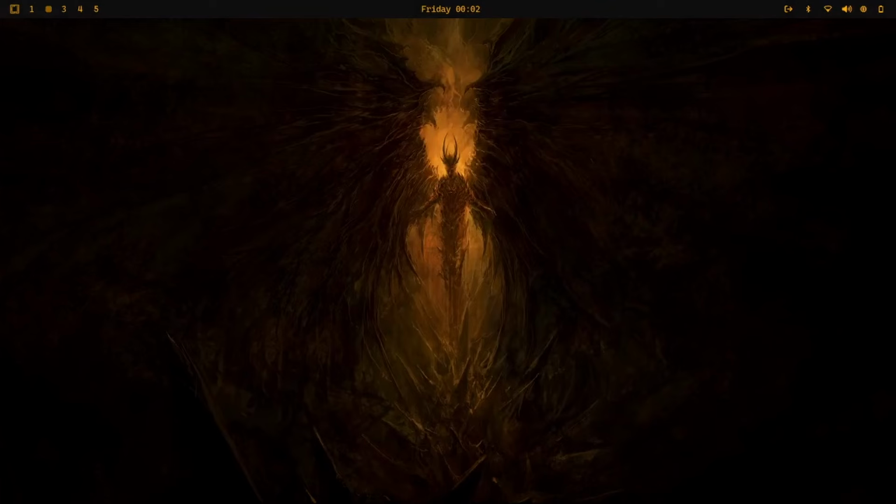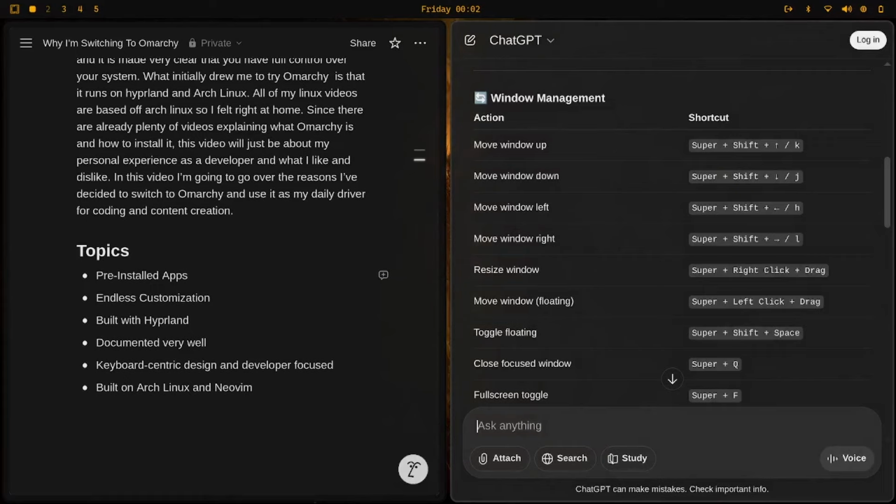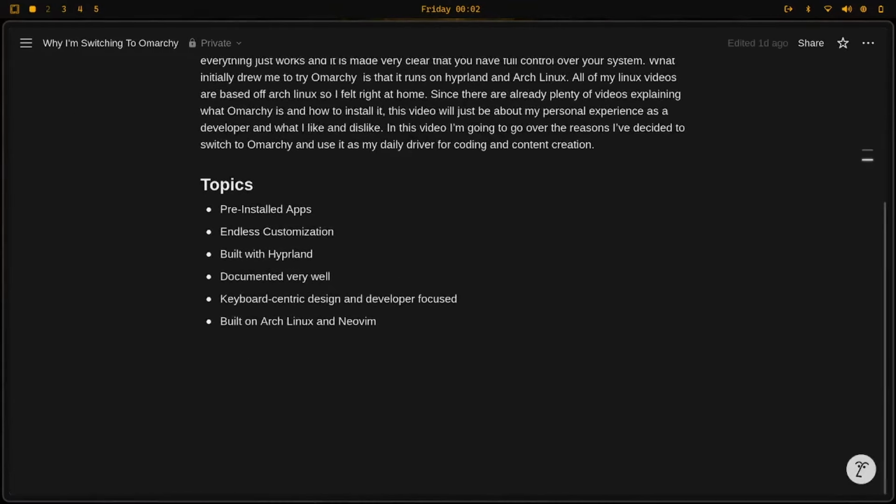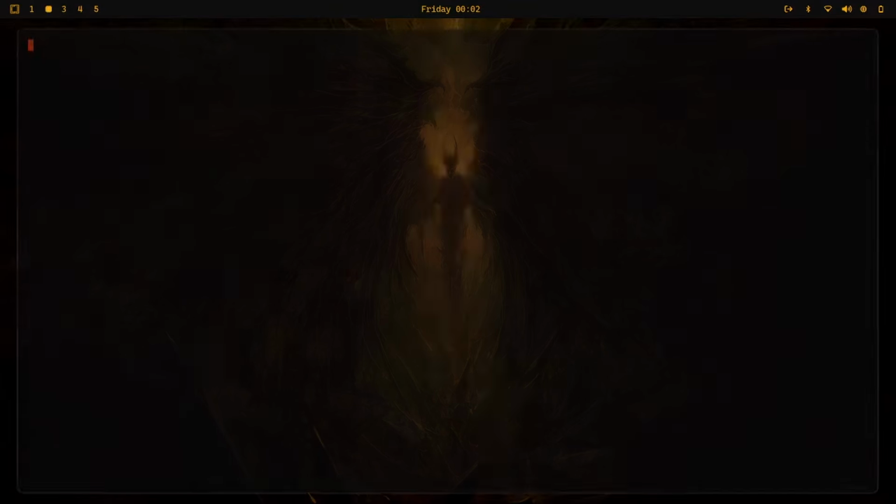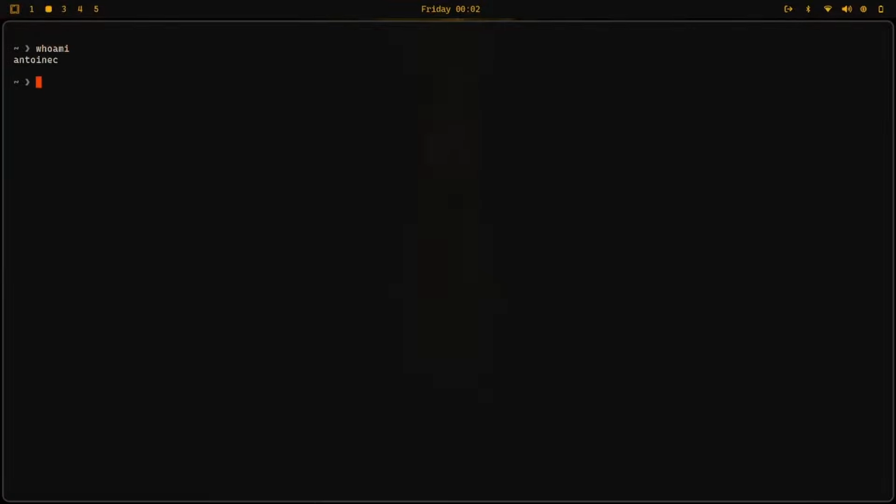I didn't think I actually liked this theme. This actually looks pretty nice. Let me see some real quick. Back to this. This actually isn't bad. I might have to mess around with this.